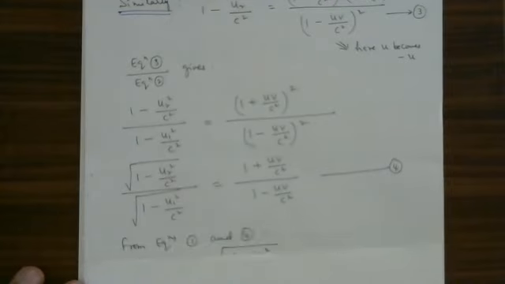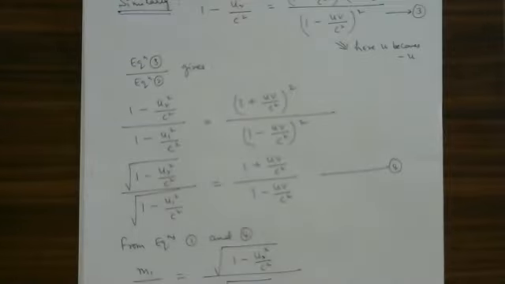Okay. From equation number 1 and equation number 4, we have taken equation number 1, m1 by m2.